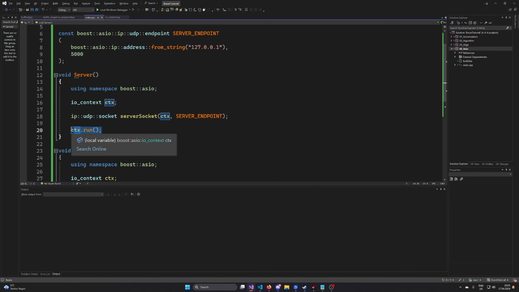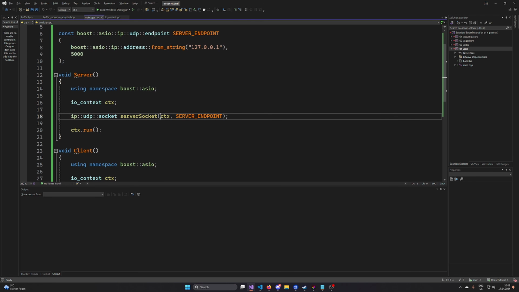Later on, we're going to receive some data on the server socket, and as soon as we are calling context.run, it will check if the work is finished. If it's not finished, it will wait. If it's then finished, it will call our handler, and then it will return because there's no more work and the server application stops. This is how it works.